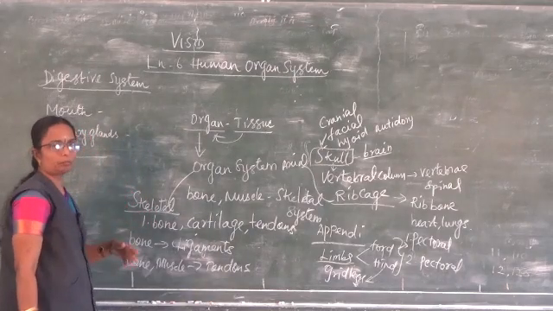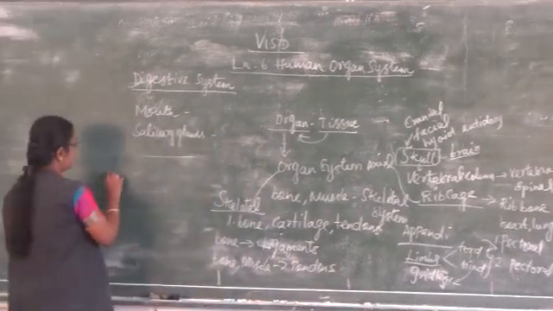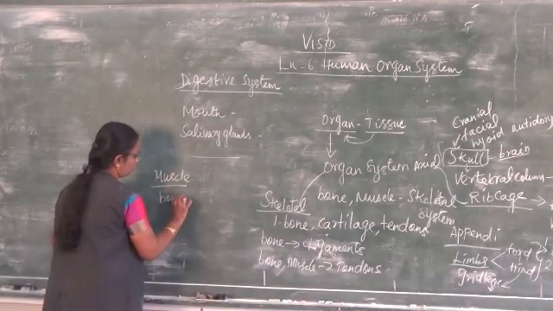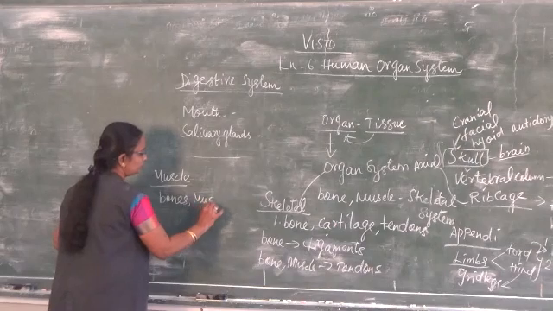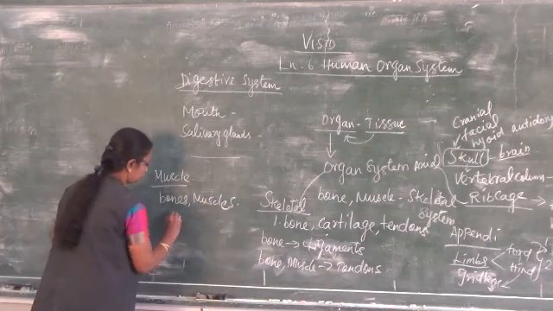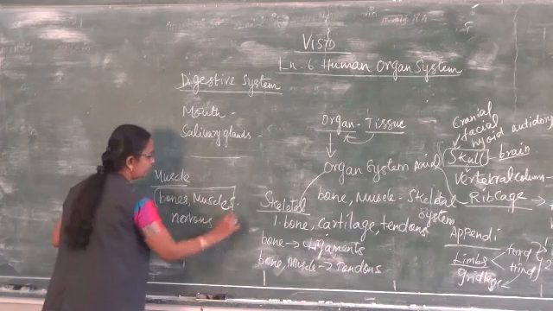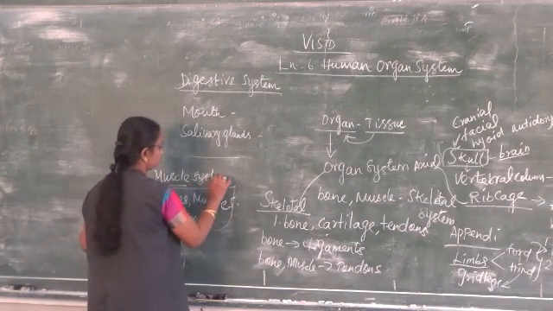When we talk about the muscular system, muscles are included in that, along with bones and the nervous system.